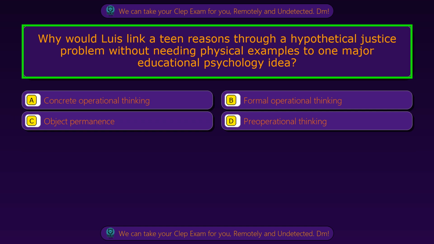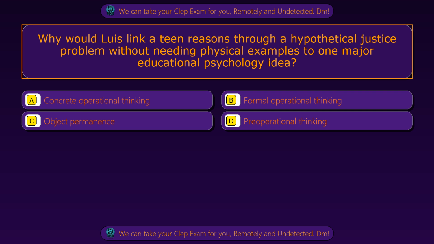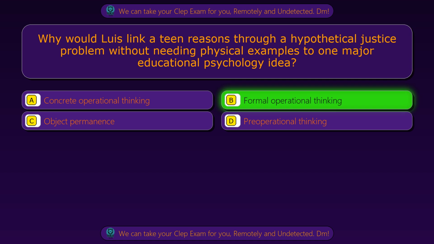Question 17. Why would Luis link a teen who reasons through a hypothetical justice problem without needing physical examples to one major educational psychology idea? Option A, concrete operational thinking. Option B, formal operational thinking. Option C, object permanence. Option D, preoperational thinking. The correct answer is option B, formal operational thinking.